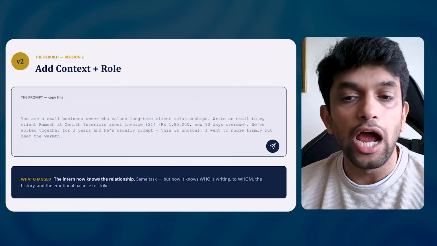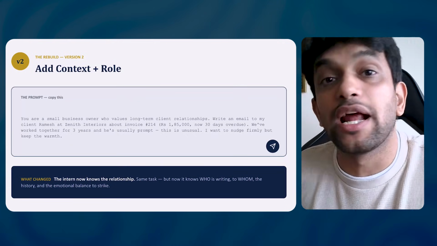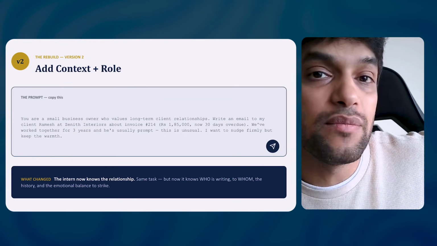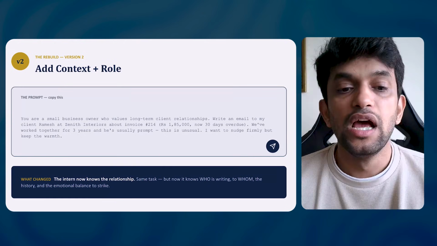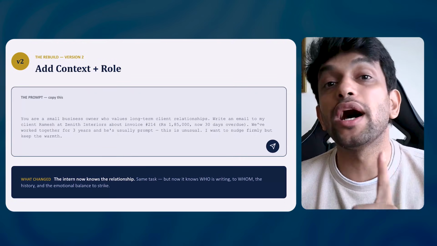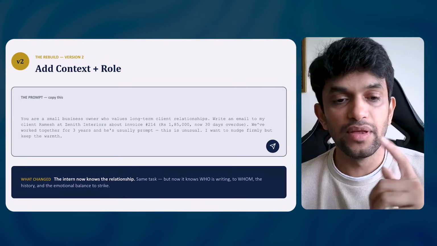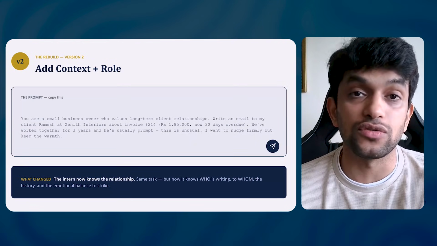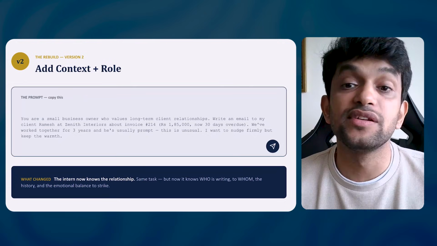I want to nudge firmly and keep it warm. I want to remind him, but I don't want to make him sad or angry. You know, why is he asking me for money? I don't want that. So now your intern knows the relationship. Same as before, but now it knows who you are writing to, what the relation is and what you want in return. It knows the history and the emotional balance also. It has to be very emotionally considerate.